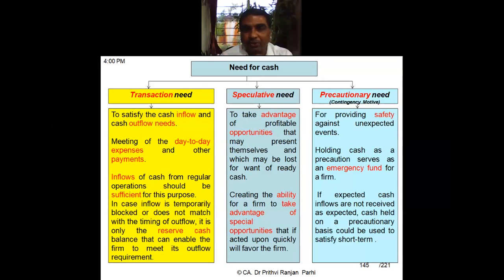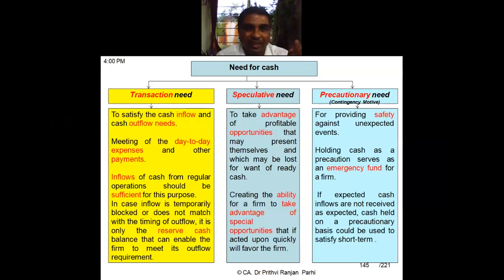Now, having understood this, we are going to learn what is the need for having cash. We call it the need for cash, or the motive behind cash. Why are we keeping cash? There can be three kinds of motives or needs. One is the transaction need or transaction motive. Second, speculative need or speculative motive. Third one is precautionary need or contingency motive. So these are the three motives for which cash is needed.